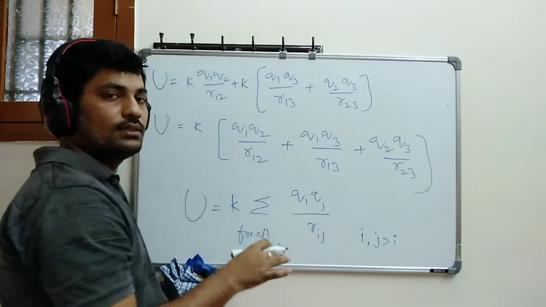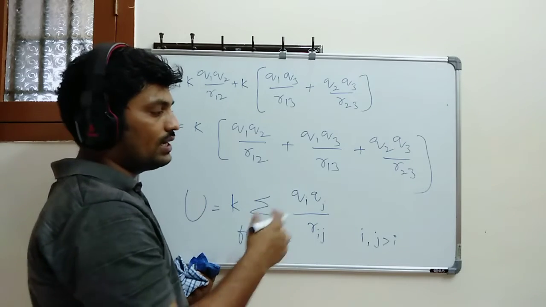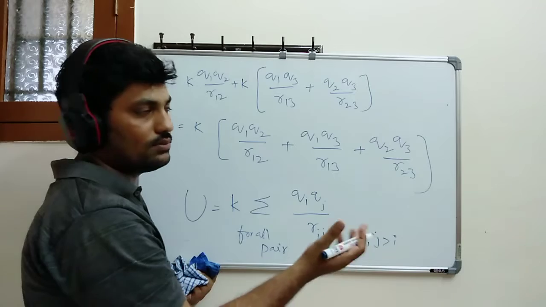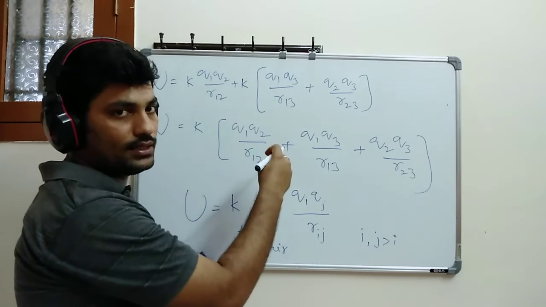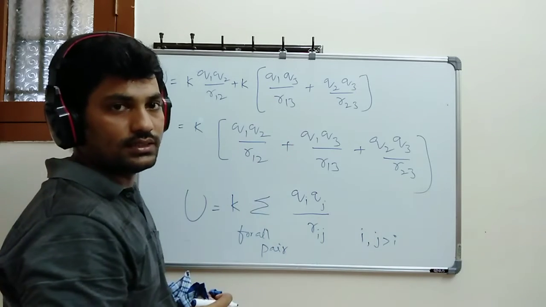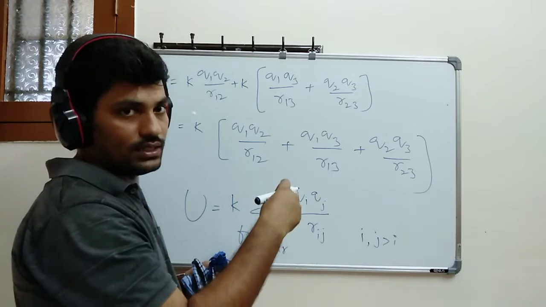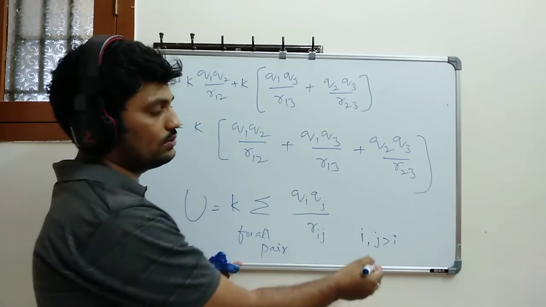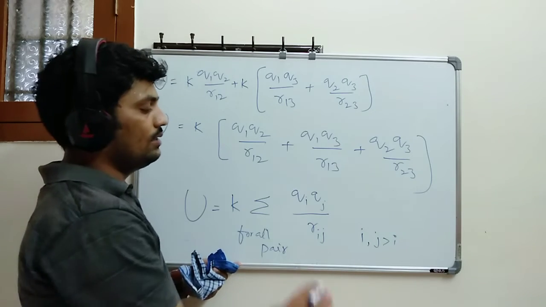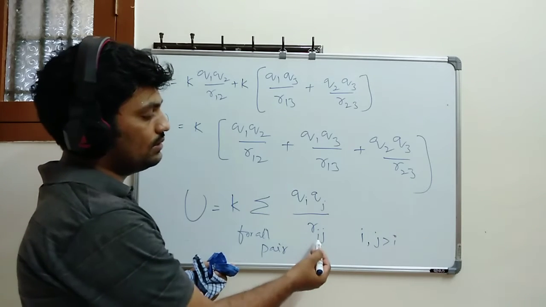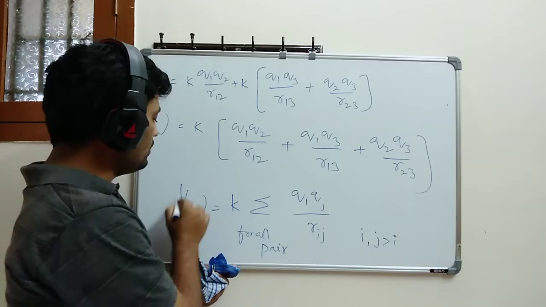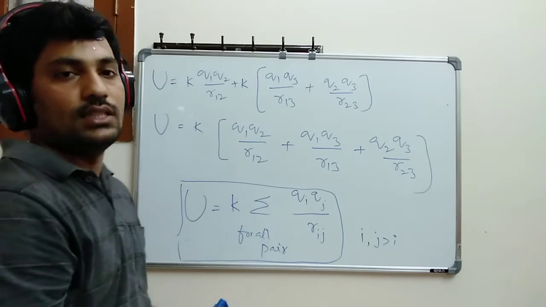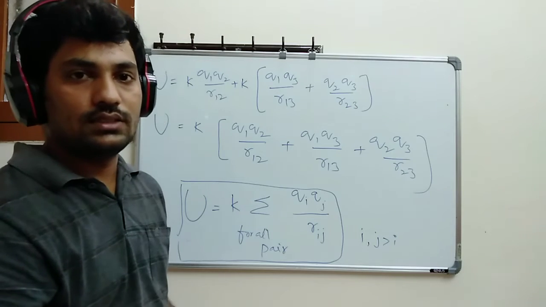You cannot write i is equal to j, like i squared, that is not there. Why? Because whenever I am bringing one particular charge, there is no potential energy. I have to bring one more charge, so definitely the second index is more than the first one, so j must be greater than i. So r is equal to rij. So this is your net potential energy for multiple charges, for n number of charges.